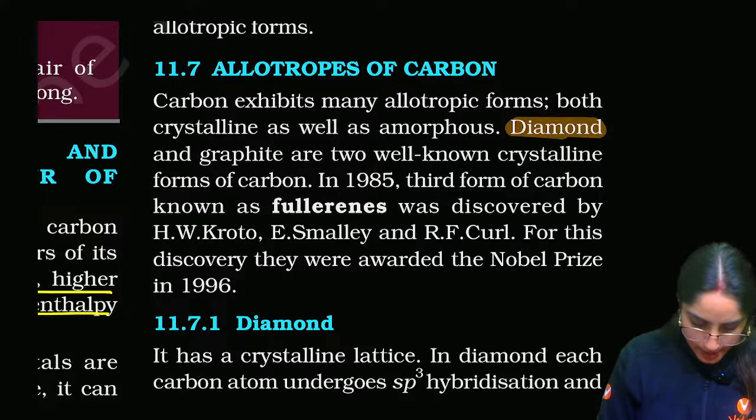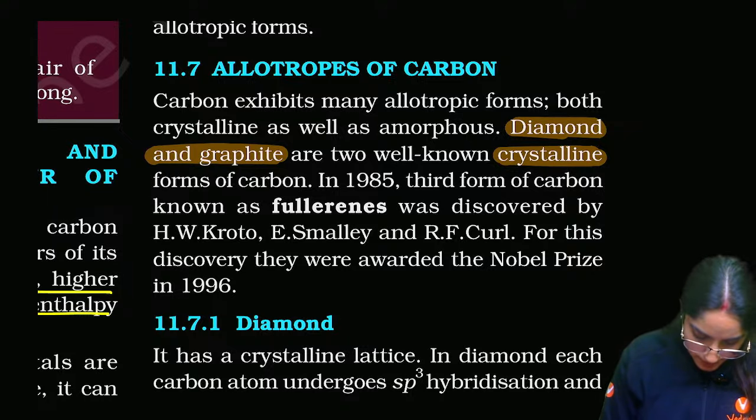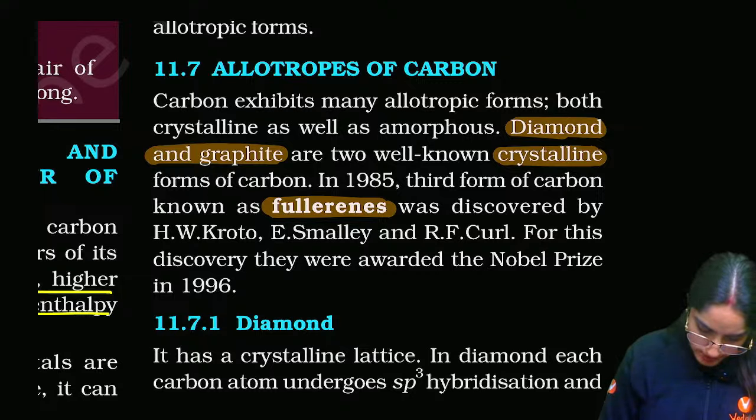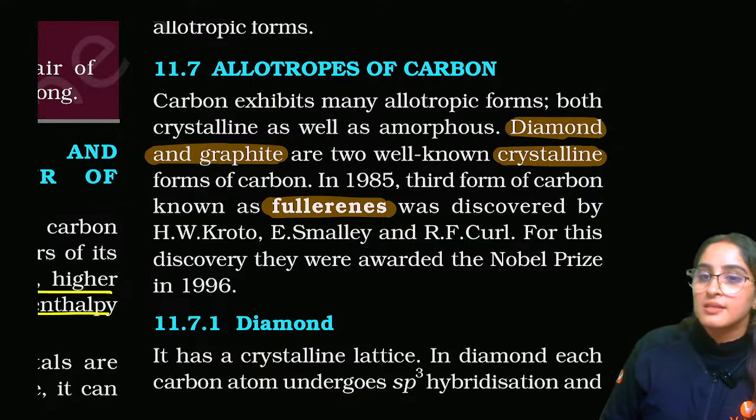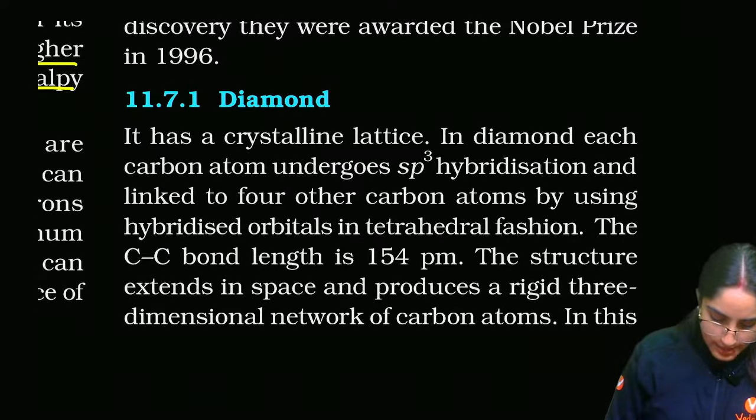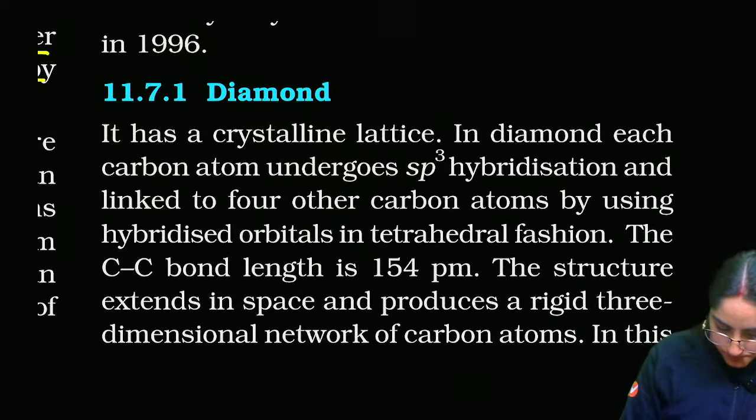Diamond and graphite are crystalline allotropes, okay? And fullerenes are amorphous, right? For this discovery they were awarded the Nobel Prize. This is an amorphous allotrope. Then we have diamond.